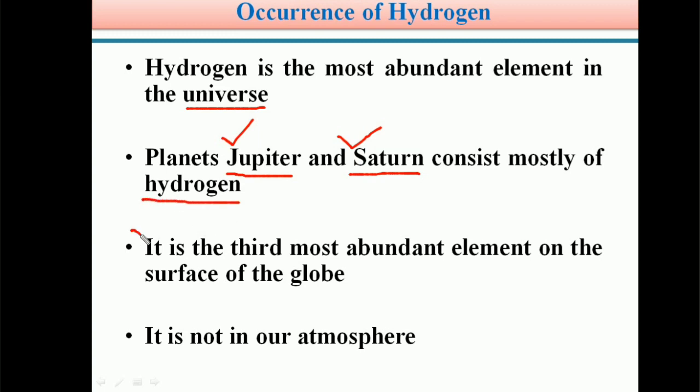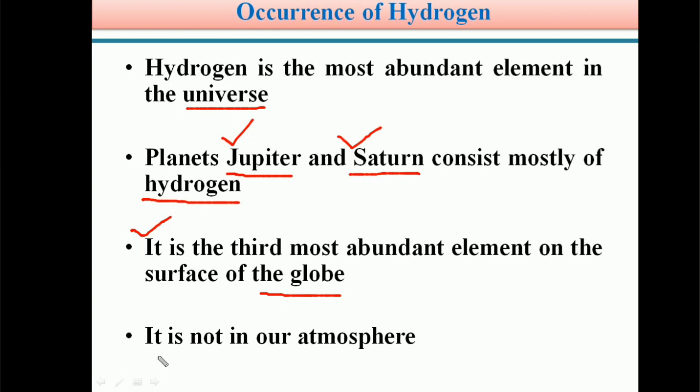Next, hydrogen is the third most abundant element on the surface of the globe.